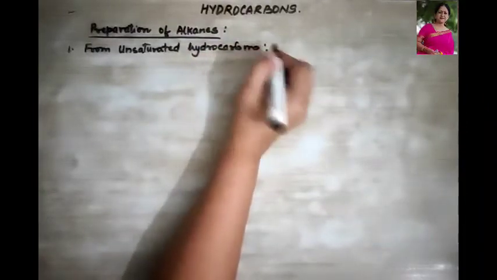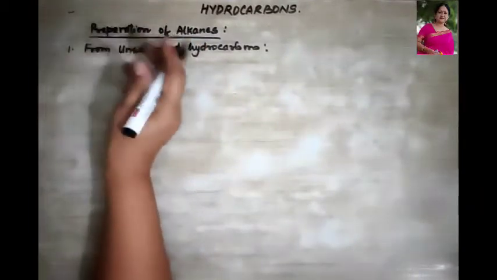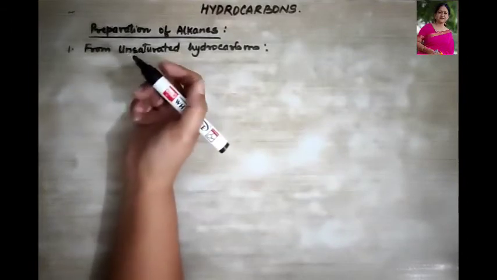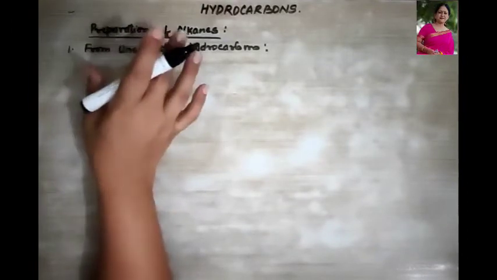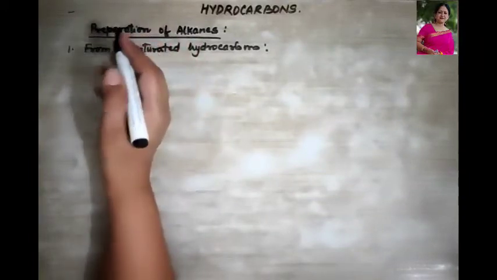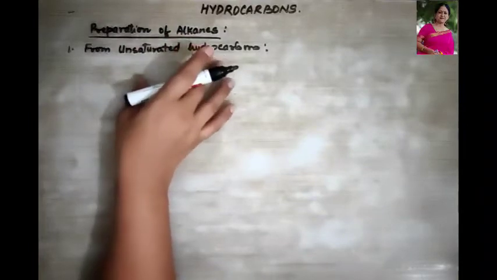They are the alkenes and the alkynes. So when hydrogen gas is added to the alkenes and alkynes in the presence of finely divided catalysts, like for example platinum, palladium or nickel, then they form the alkanes.